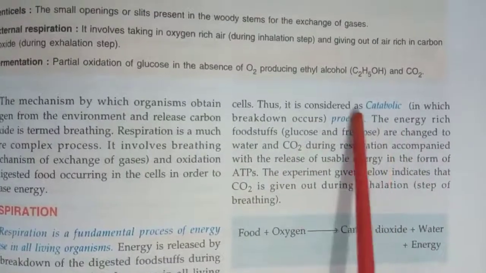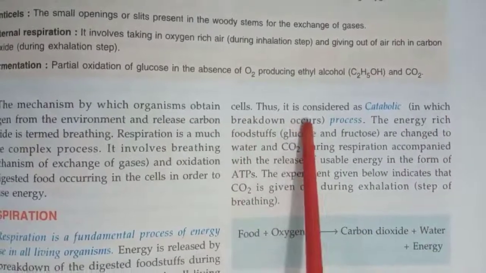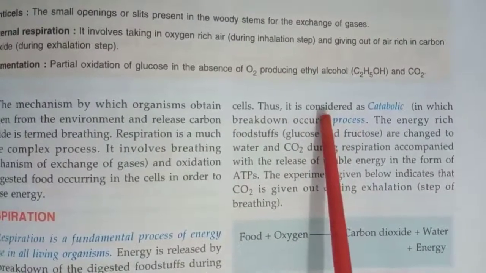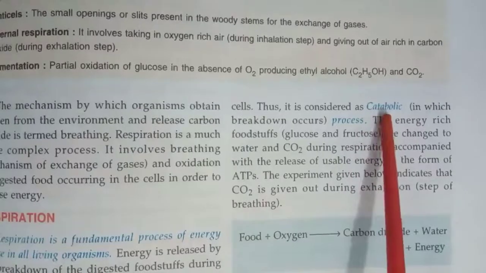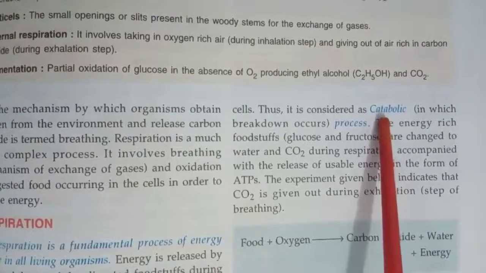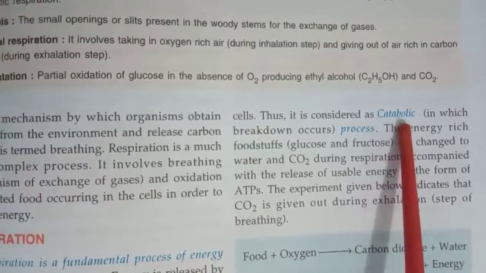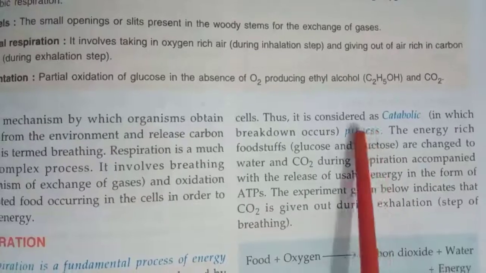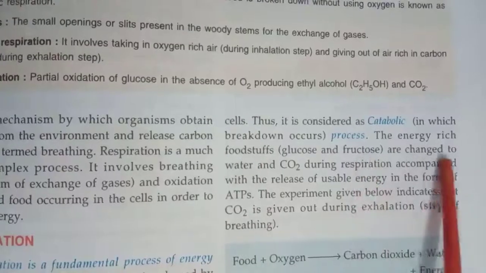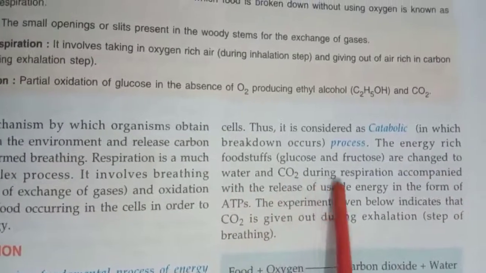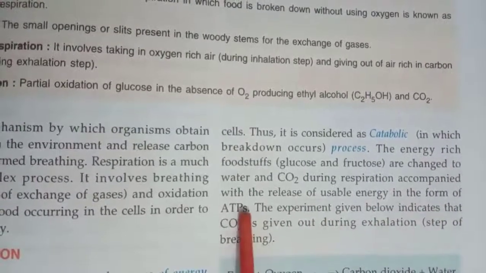So first of all, you should know what a catabolic process is. It is a process in which breakdown occurs. And why is respiration called a catabolic process? Because here breakdown of glucose takes place in presence of oxygen. That is why it is called a catabolic process. Is it clear? The energy-rich foodstuffs, glucose and fructose, are changed to water and carbon dioxide during respiration, accompanied with the release of usable energy in the form of ATPs.